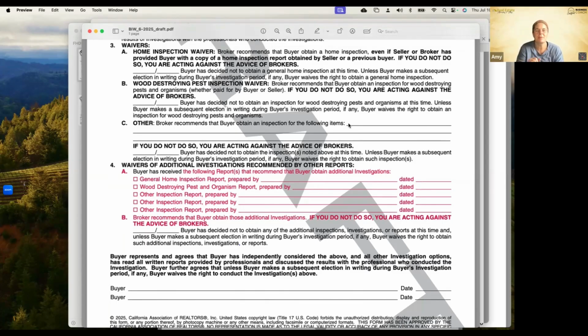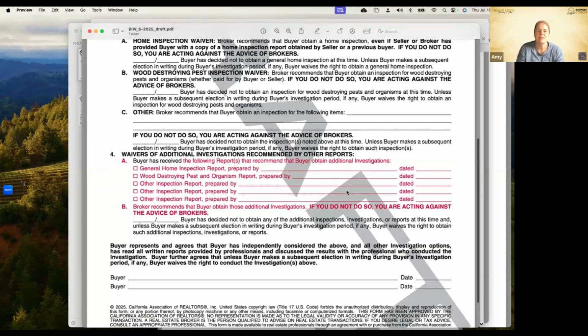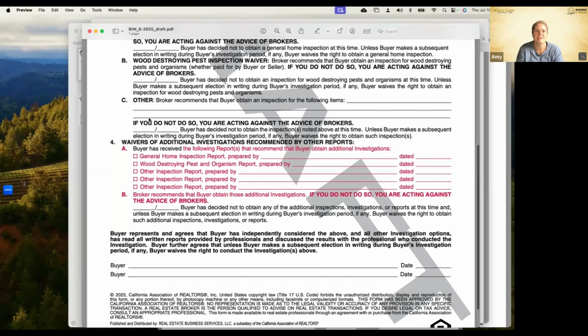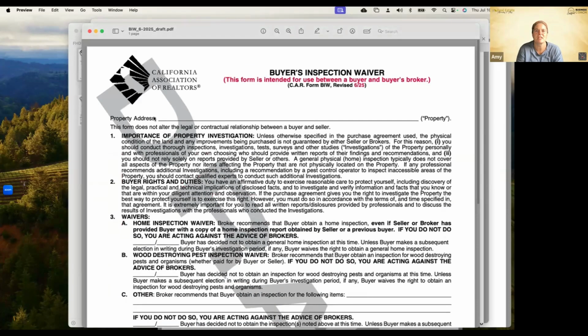Go talk with the county planning office to look at what permits have been pulled on the property and to make sure that you can move forward with this property for your intended use, because I've gotten into trouble with that one before. Anyways, there's your bonus information on this form, but you're just going to fill out this bottom section. They just added clarity to that. So that's your buyer inspection waiver.